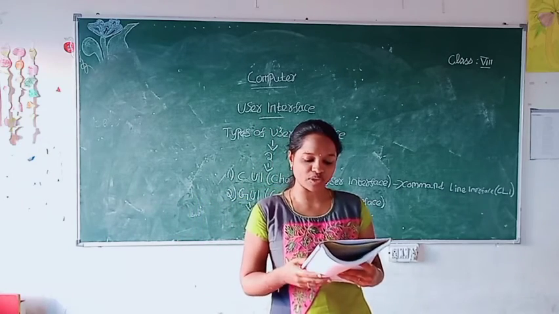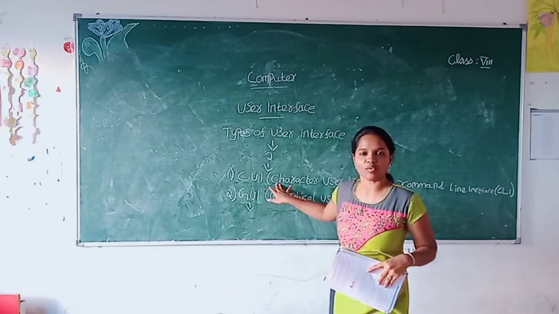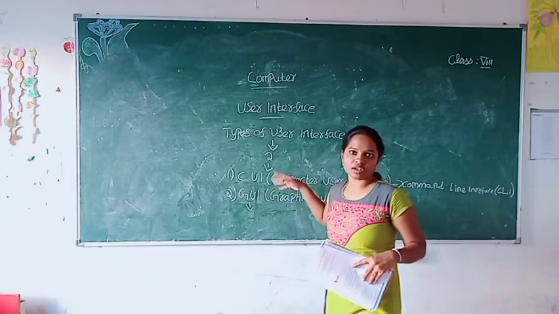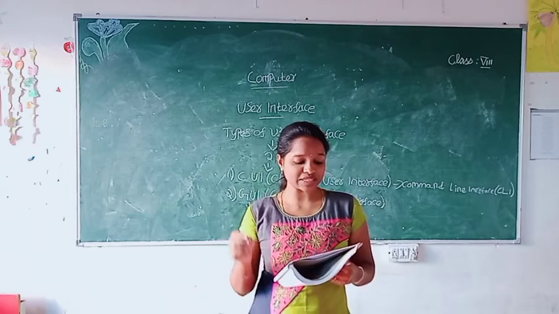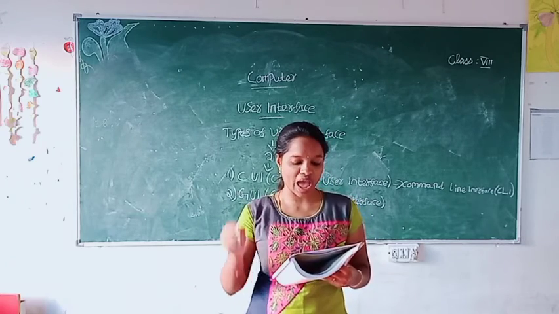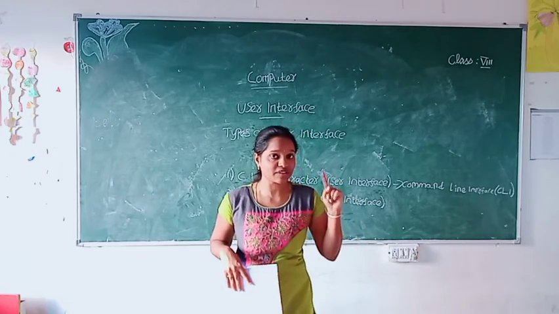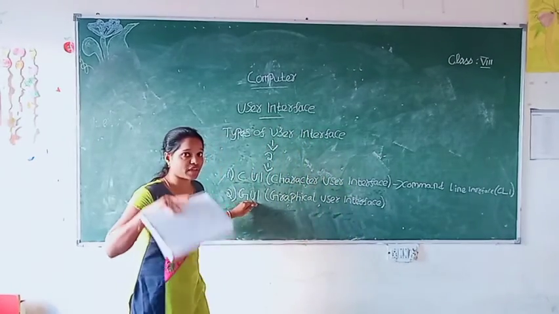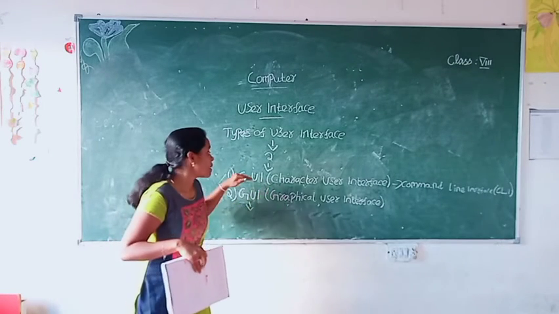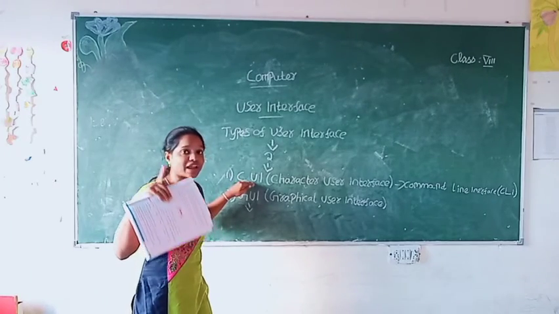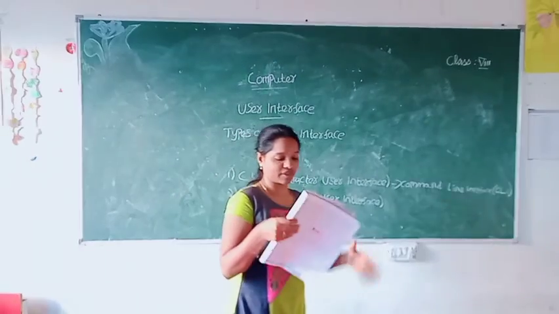But in the CUI we use fewer system resources as compared to GUI, because it has only text-based elements. So it will not require more memory. Read the next one. GUI is still a bit slower than CUI as it uses both mouse and keyboard to navigate and control. In the advantage section we saw that in the GUI we have two options. What are they? Mouse and keyboard to navigate the system. But in CUI we have only one option, that is the keyboard. So that is the disadvantage they have given there.